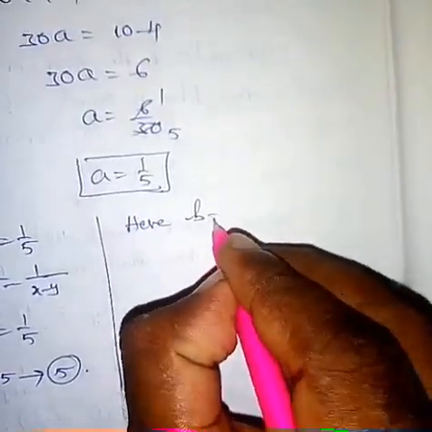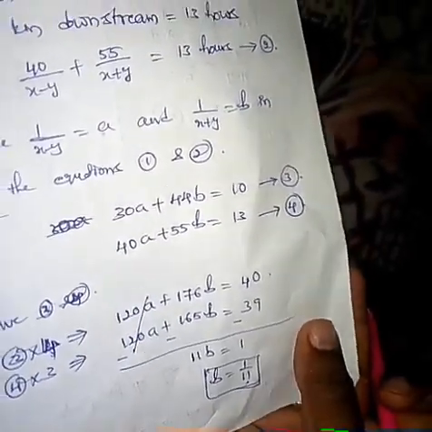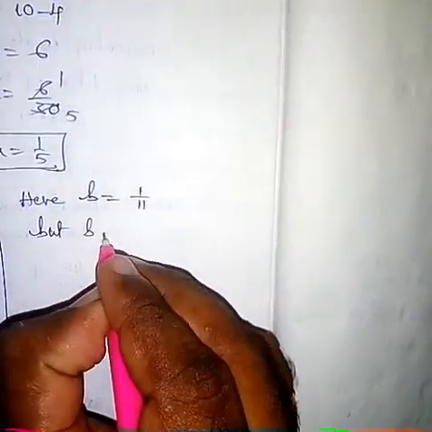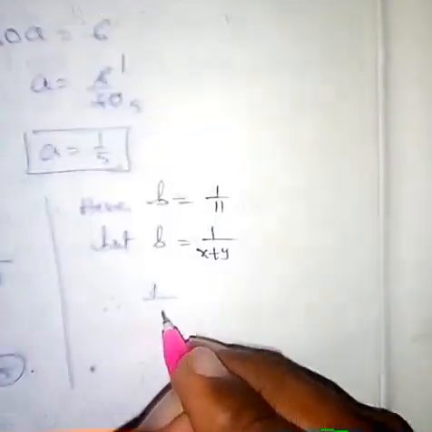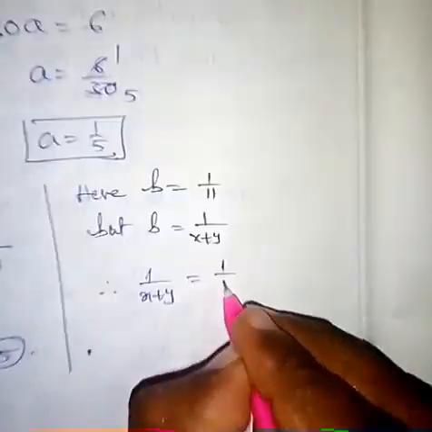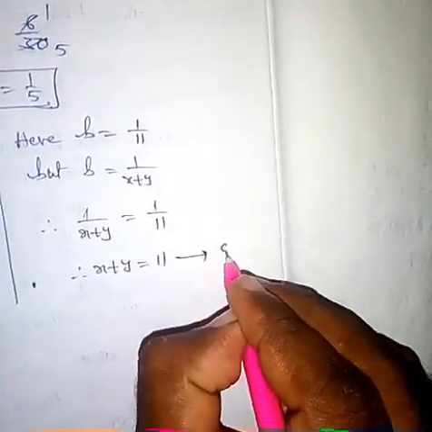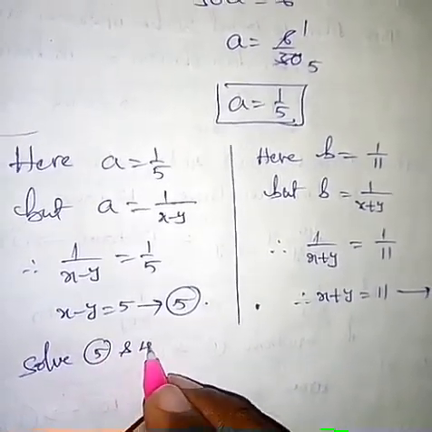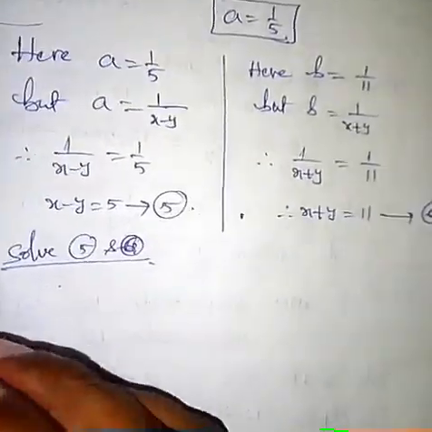And here b equal to 1 by 11, and actually b equal to 1 by x plus y. Therefore 1 by x plus y equal to 1 by 11. Therefore x plus y equal to 11. And name this equation as equation 6. And solve equations 5 and 6 for getting the x and y values.